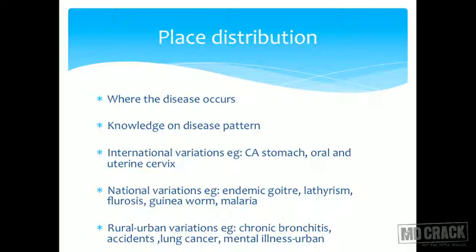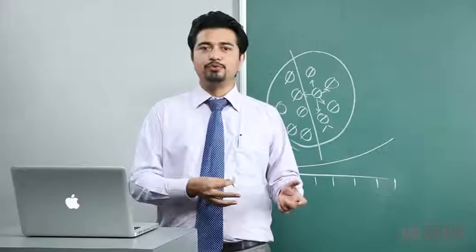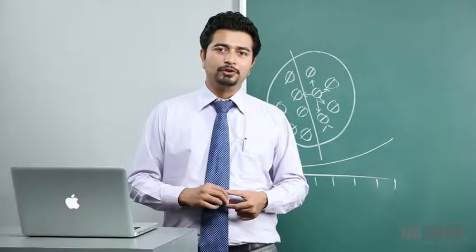National variations for endemic goiter, lathyrism, fluorosis, guinea worm and malaria. Most of these diseases, if you see, are predominantly rural in nature. Having said that, I should caution you that these diseases in a day were rural. Nowadays, because of increased migration, these diseases are more and more coming to the urban population.